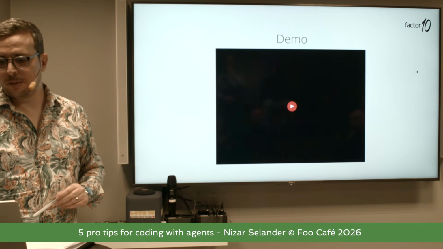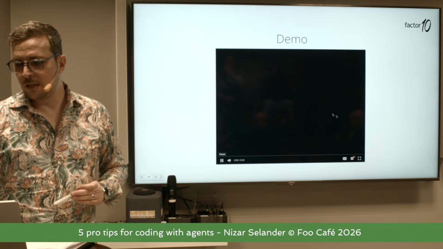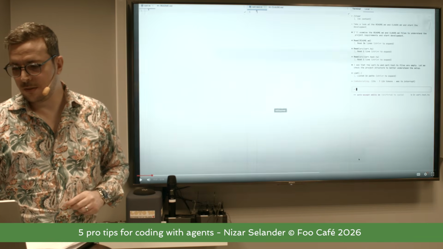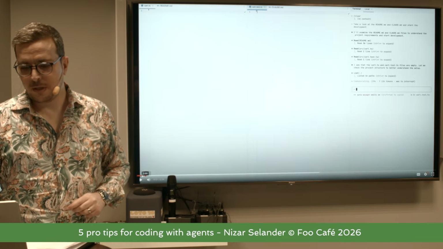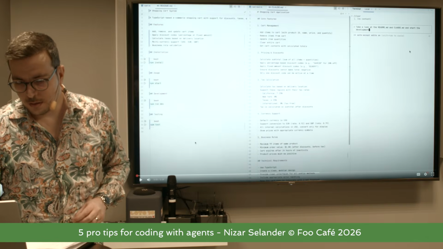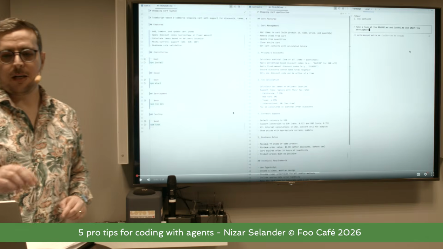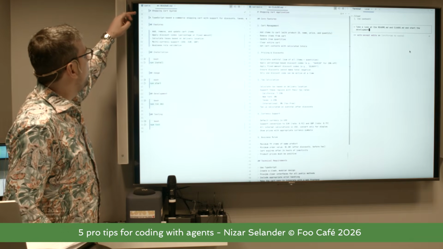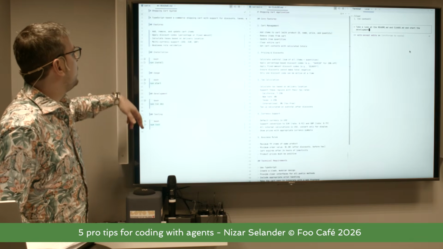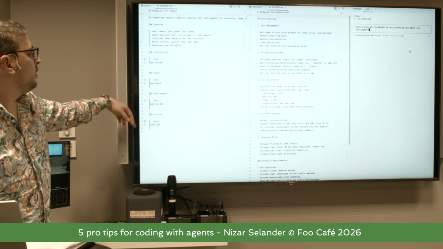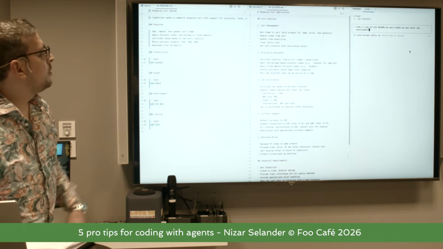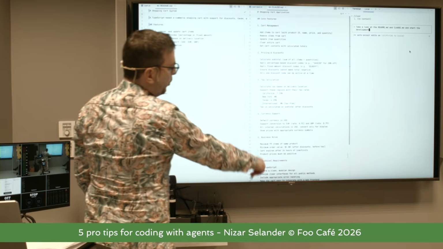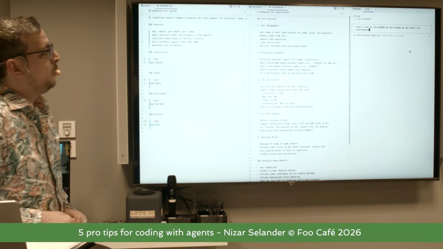And here's a little bit of a demo of how TDD Guard looks in action. I'm going to full screen this here. This is TypeScript. We have a very simple file here about what to do, different scripts and main features. Then we have over here some business requirements and functionality that we want.